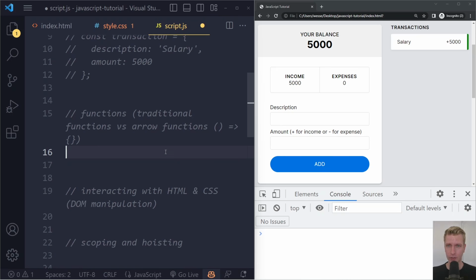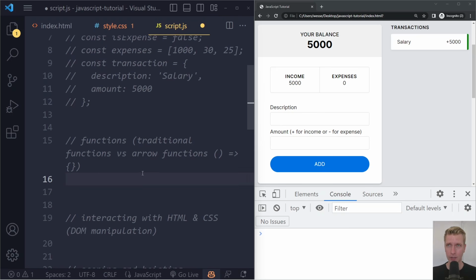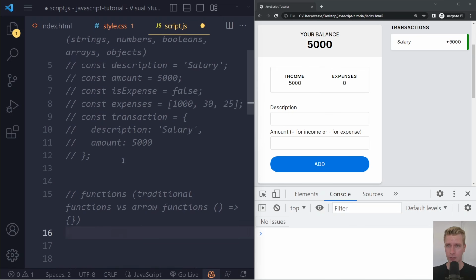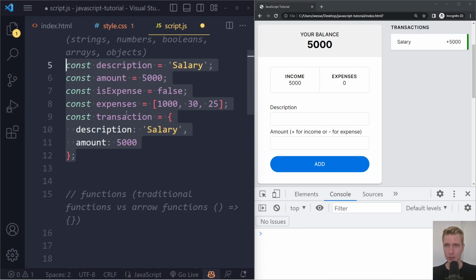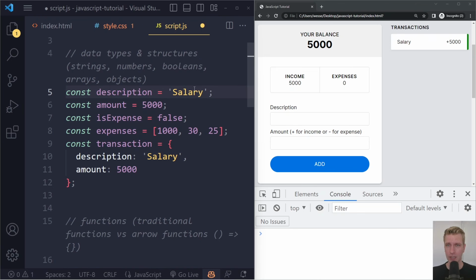So here we have functions. With functions, we are essentially grouping together statements. If we look at this, let me uncomment this for a second. These are all statements that come one after another, immediately as the script is run.